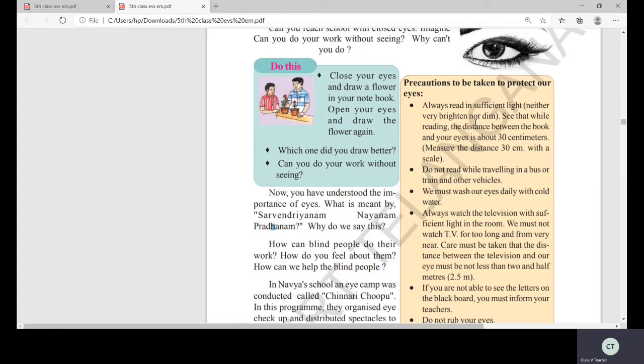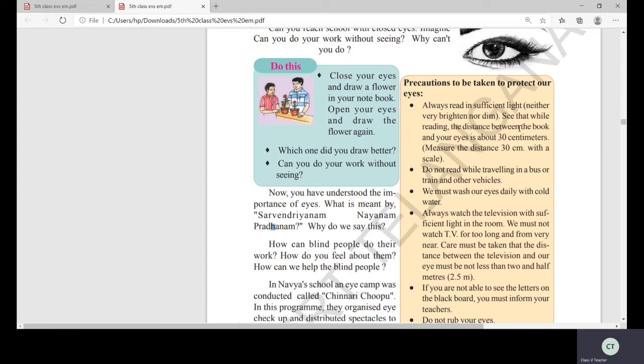So we have to read in sufficient light. In dim light we should not read, or in bright light we should not read. See that while reading, the distance between the book and your eyes is about 30 centimeters. Measure the distance of 30 centimeters with a scale. See, whenever you are reading, you are school children, you are students.